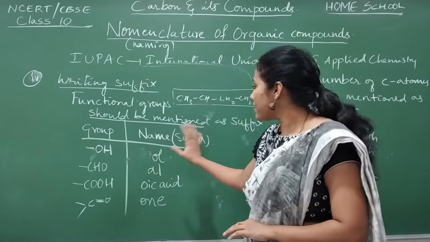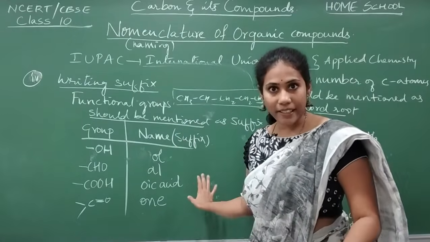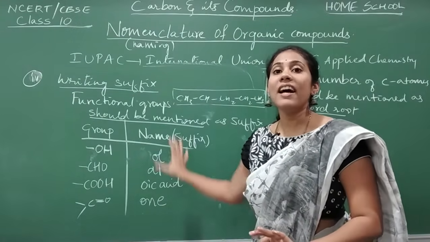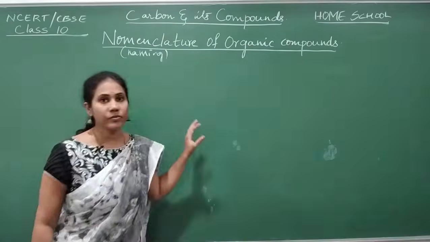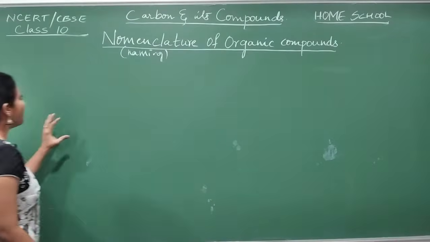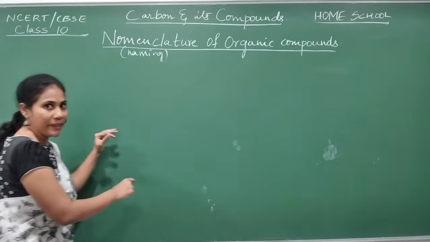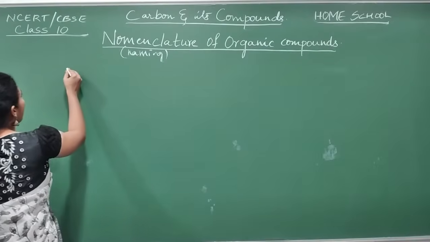You have to write its name, keeping all the rules in mind. Rules did not end yet. Still you have some more rules. I will explain with the help of an example. Clear? See, now I will write a compound. We will try to name it.